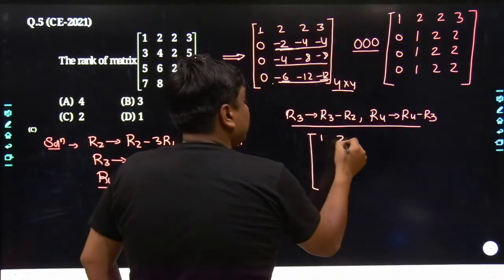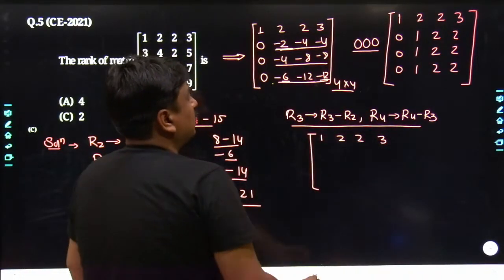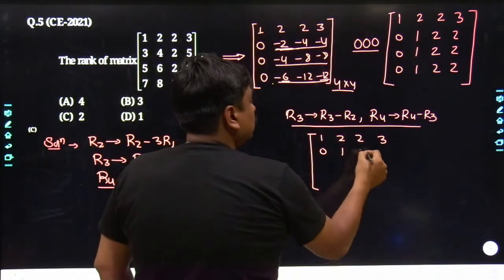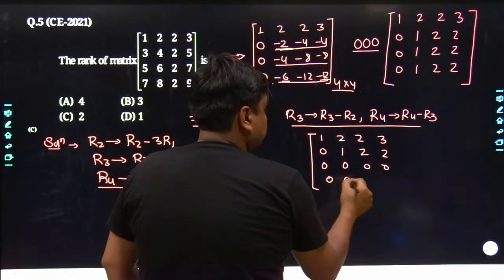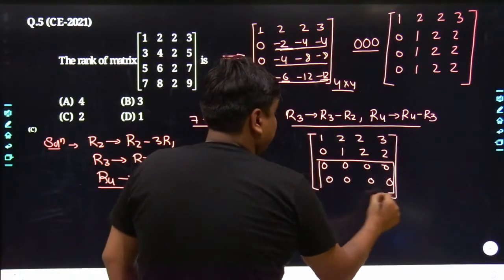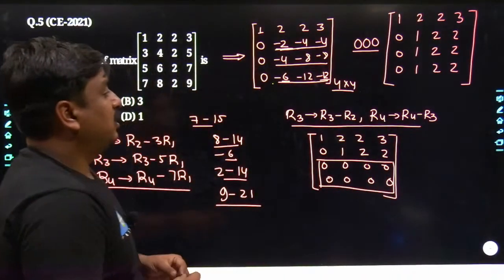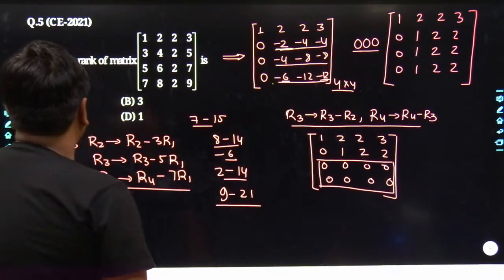So the first row remained as it is, 1, 2, 2, 3. These are the elements we had. Now, the row 2 would remain as it is, and now it would become 0, 0, 0. Now you yourself would be able to understand the two rows were the dependent rows. That is why after taking the elementary row operation, they vanished. So tell me, what would be the best most answer?